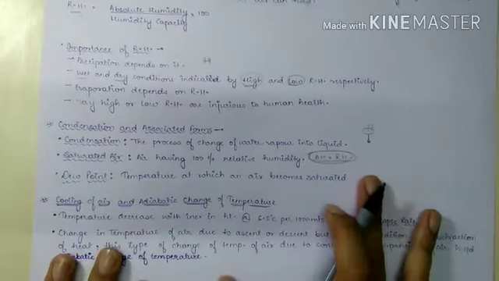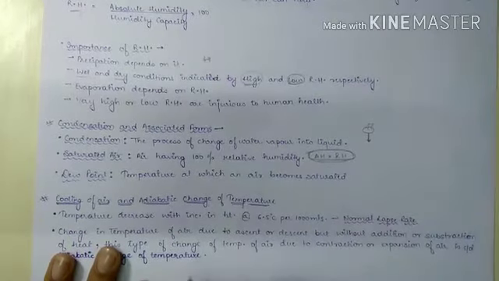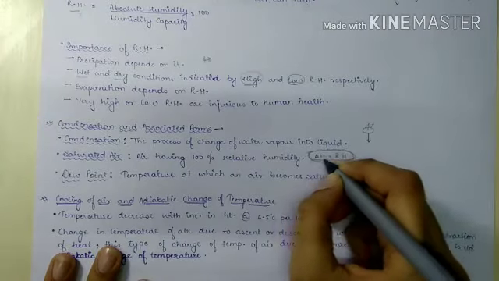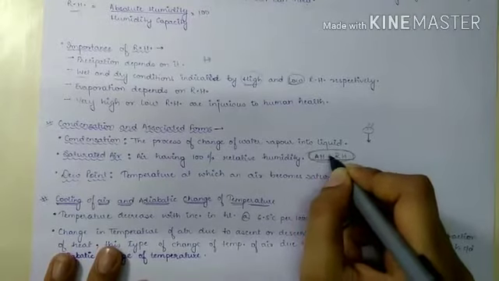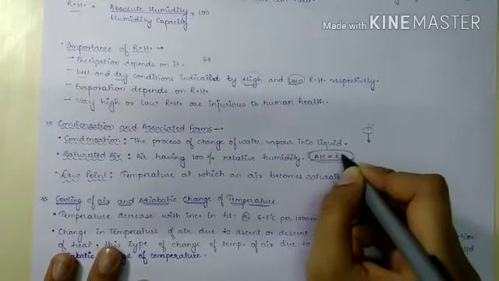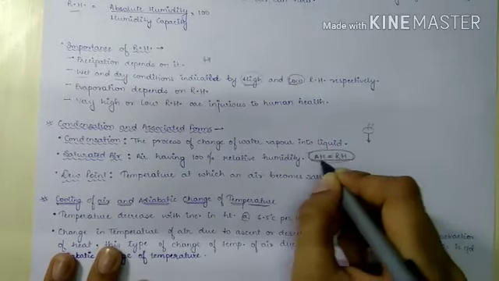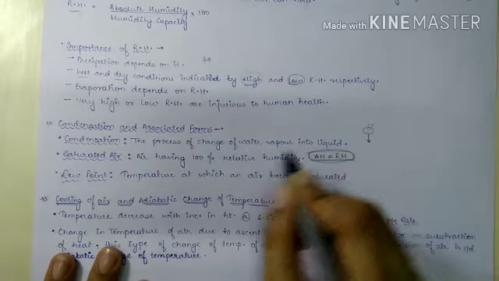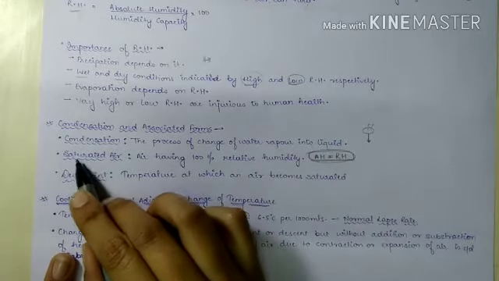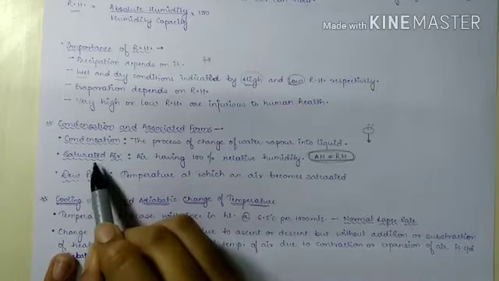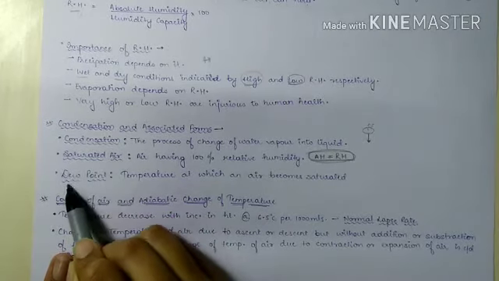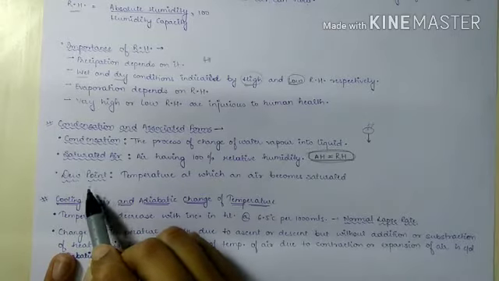Next we have dew point. Dew point is the temperature at which the air becomes saturated. So at the point where the absolute humidity becomes equal to the humidity capacity, we have saturated air. The temperature at which the air becomes saturated is known as dew point.